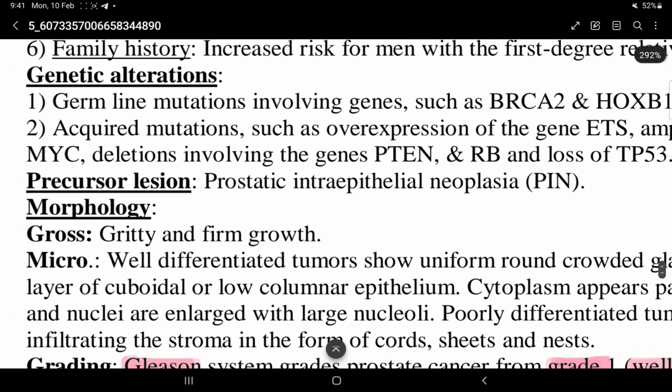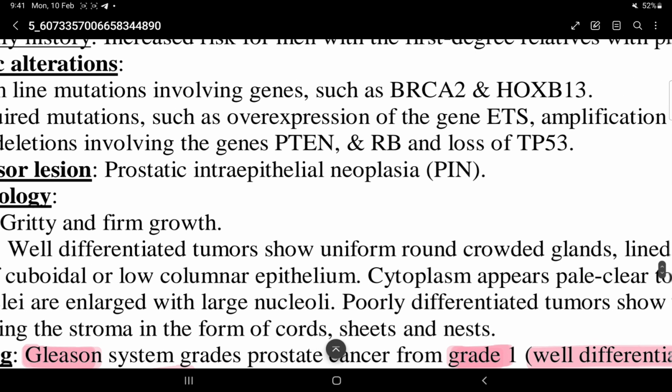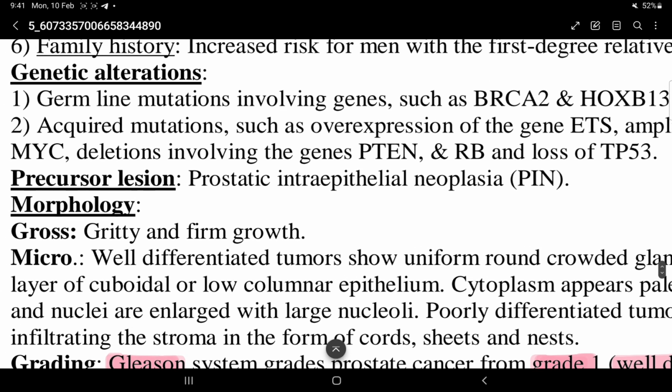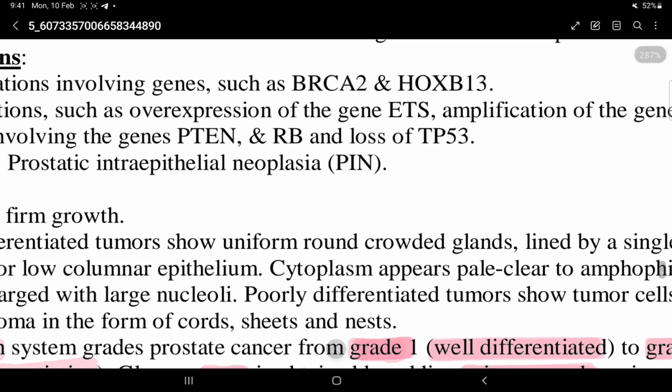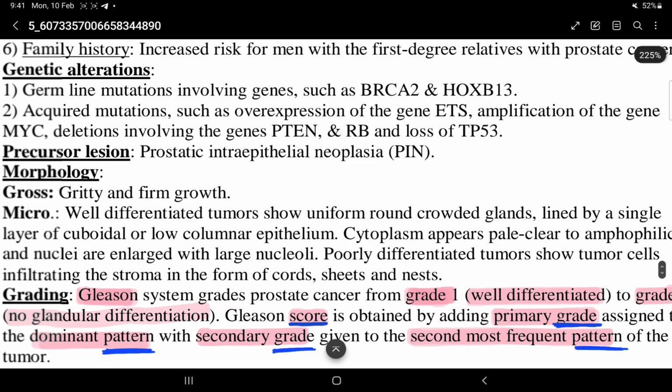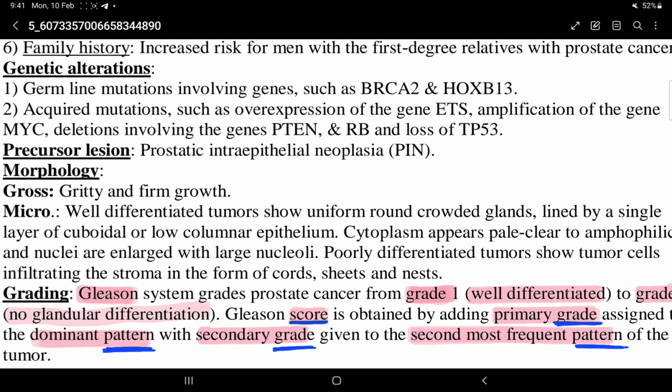Genetic alterations. Germline mutation involving genes such as BRCA2 and HOXB13. Acquired mutations such as overexpression of the gene ETS, amplification of the gene MYC, deletions involving genes PTEN and RB, and loss of TP53.